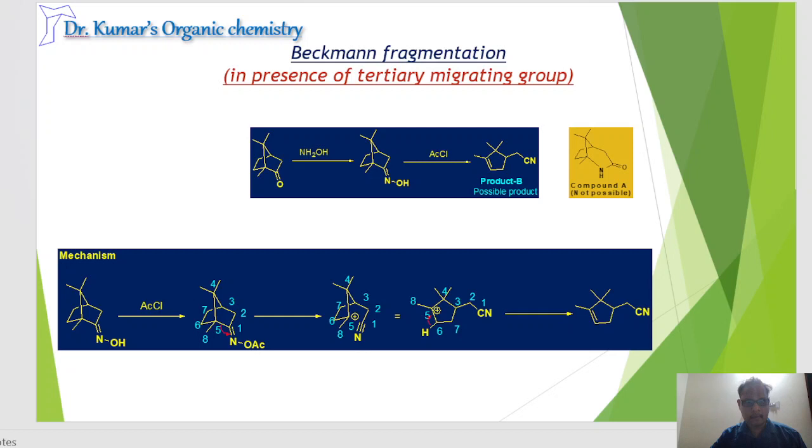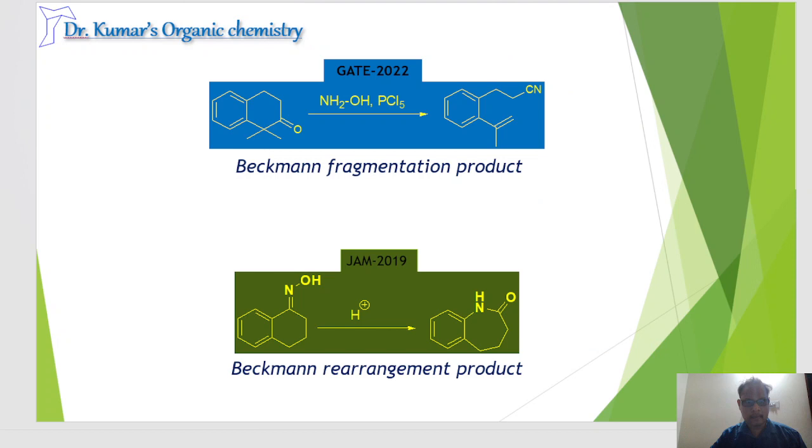Now I think based on this concept we can clearly understand in which direction it is going. For example, here I took the same example as in the previous one. Here also there is tertiary substitution, so obviously it will go to the Beckmann fragmentation product.